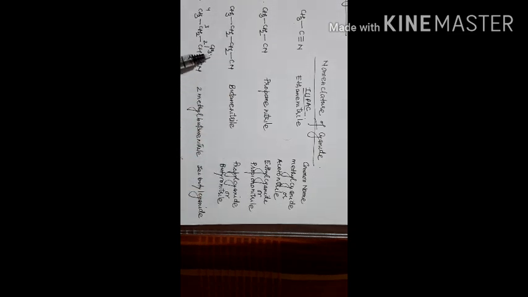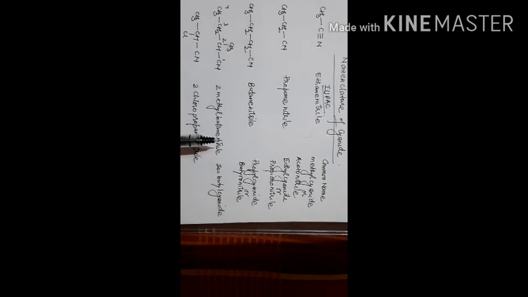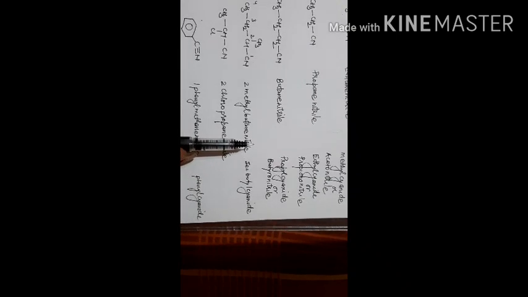Third structure, as you can see, and I think you can understand the writing of the IUPAC name, it is butane nitrile, propyl cyanide or butyronitrile. Now moving towards the next structure, we have to start the naming from this carbon because it is attached to the nitrile group.